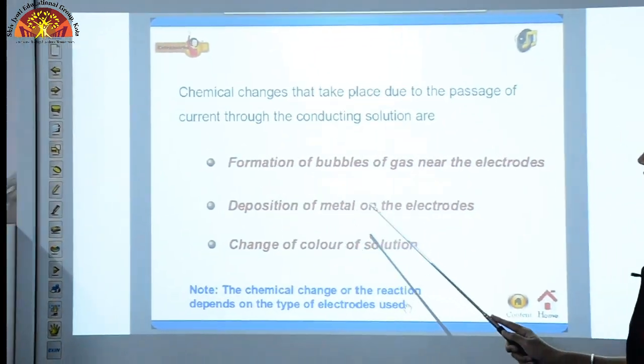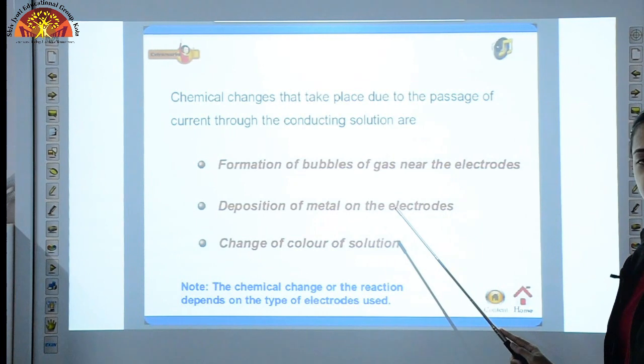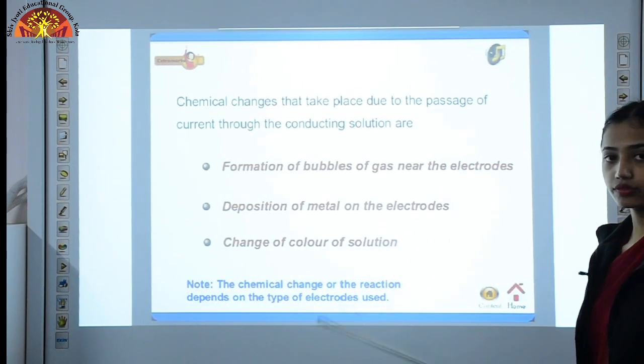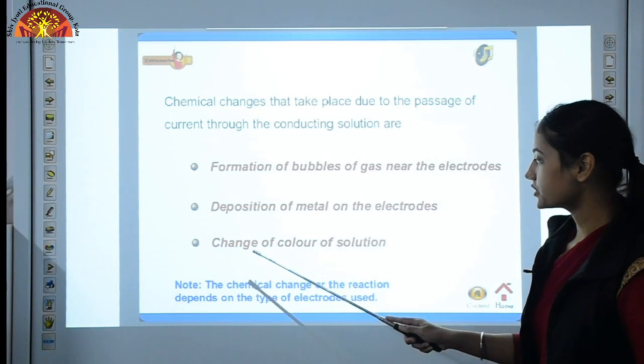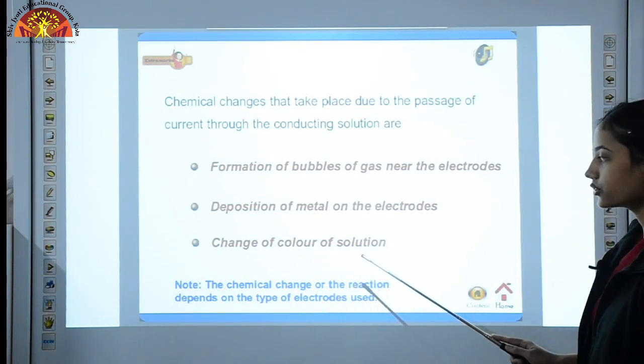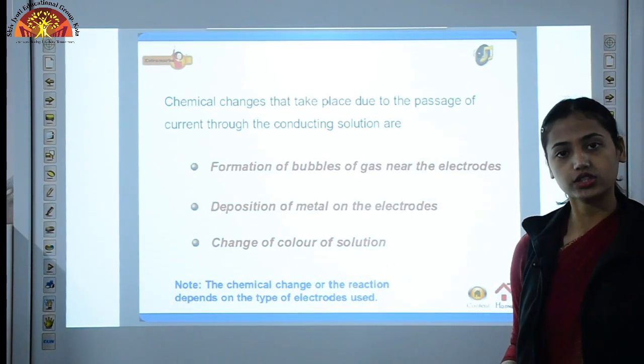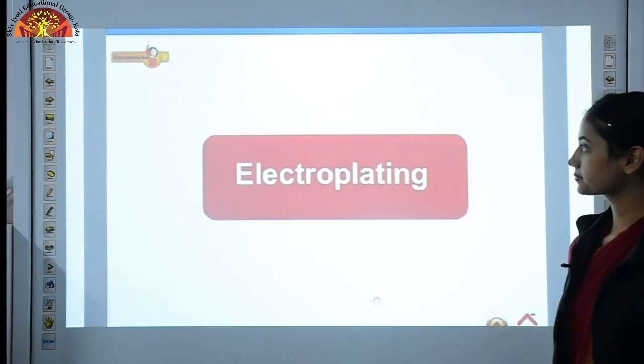Deposition of metal on the electrodes, we will discuss it in detail in our next topic, and we will try this also. Then change of color of solution. In some cases there is a change in color of our solution.